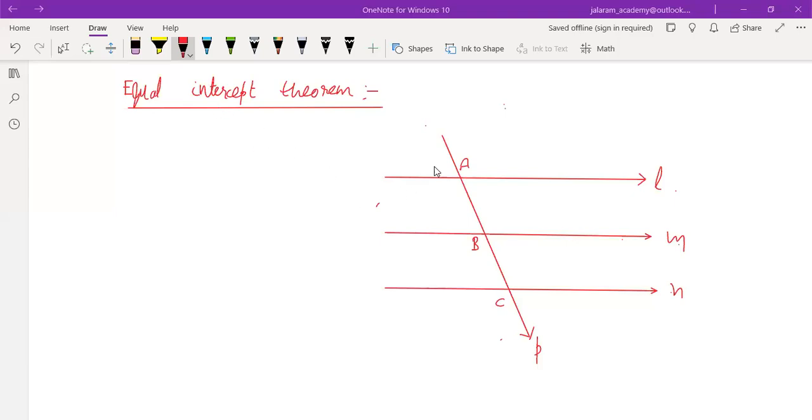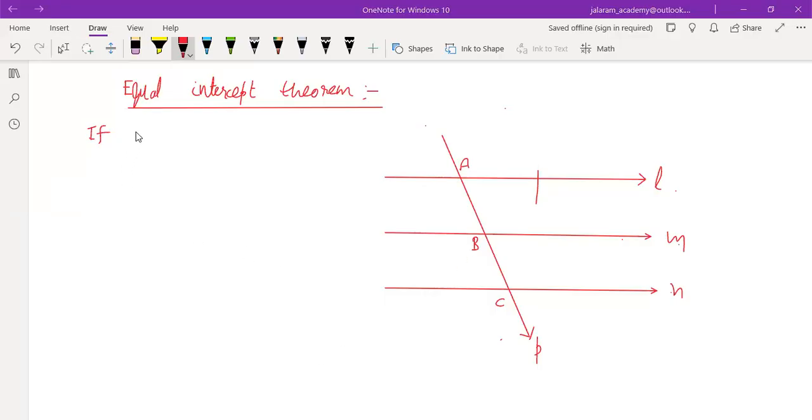And in the equal intercept theorem, it is given that AB is equal to BC. Means the intercepts made by transversal P on three parallel lines are equal in length. This is given: the intercepts made by a transversal on three given parallel lines are equal in length. Is that clear to everyone?